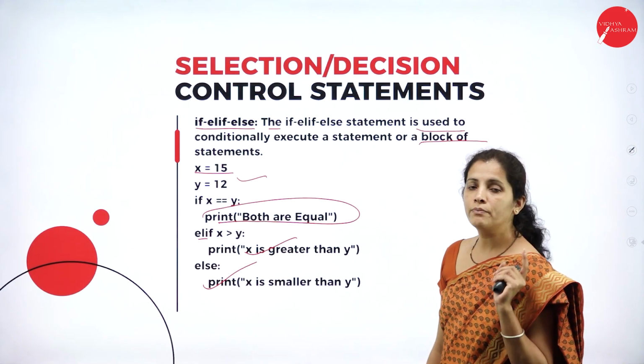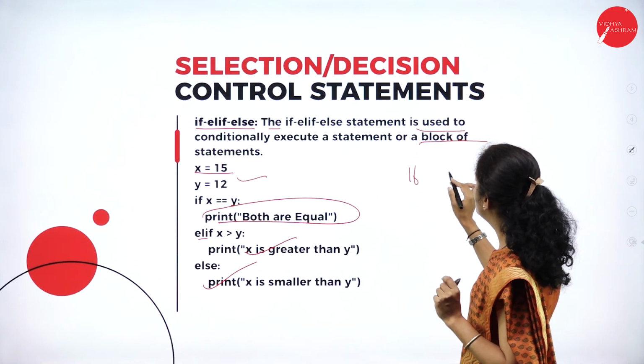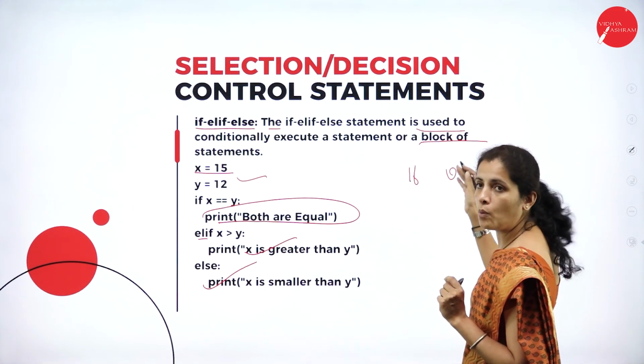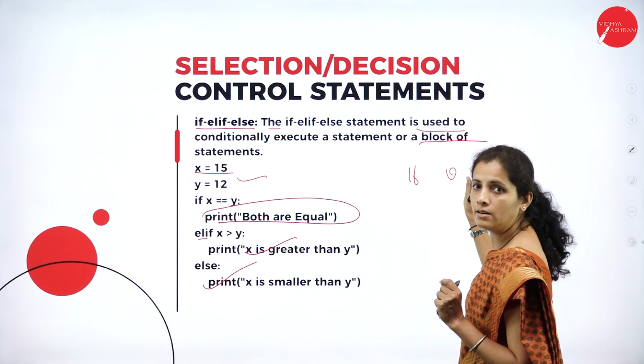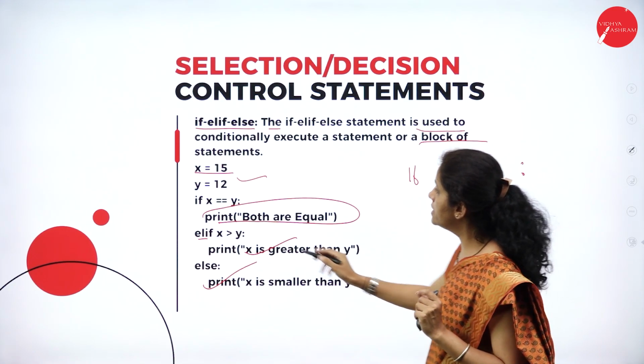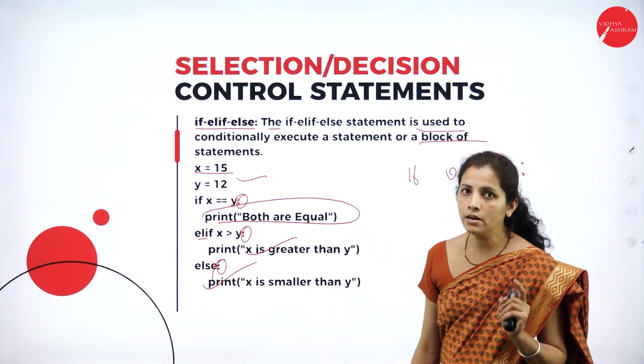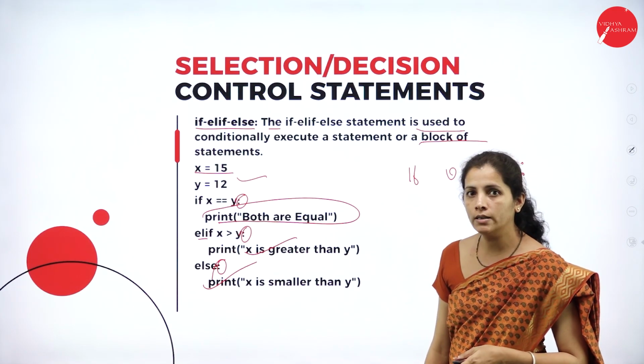So dear student, please follow the syntax here. If, variable or value, condition, variable or value, and it is colon. See here, you have to write the colon. With the keyword, you have to place the colon.